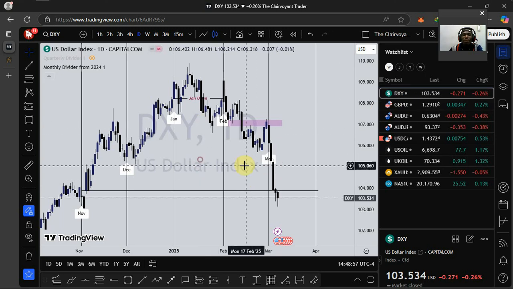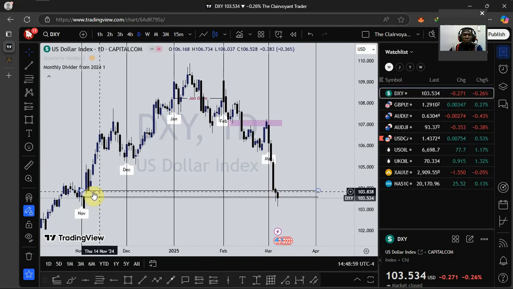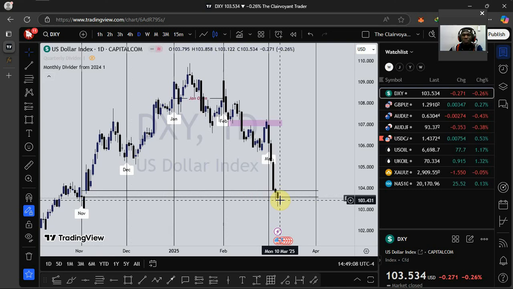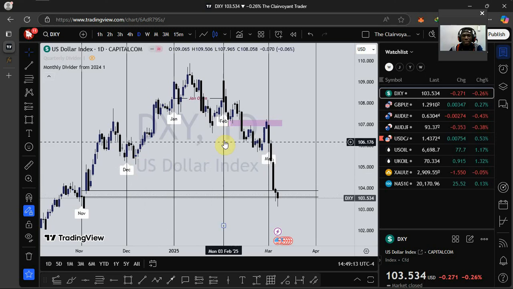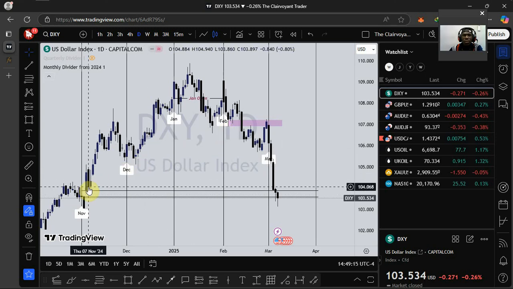For the dollar index, if you watched my previous market analysis, that is just last week's own, I outlined the zone right here that I was expecting to see price push into, and it did exactly that. You've seen price taking out the previous lows right here. Price took out this last down close candle prior to price pushing up. It took out that low. Then this gap here has been filled.